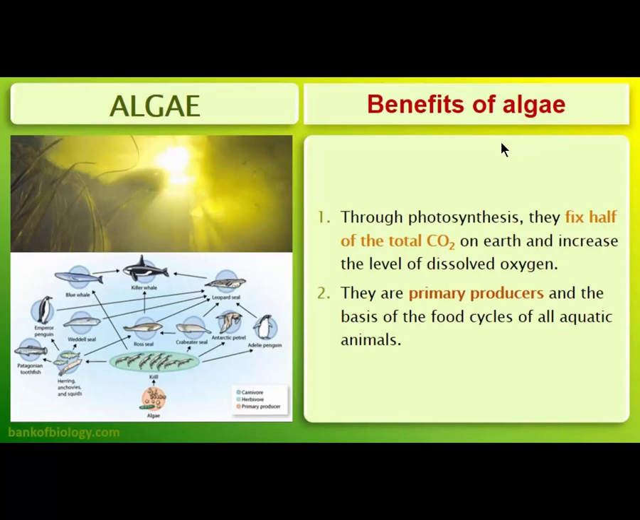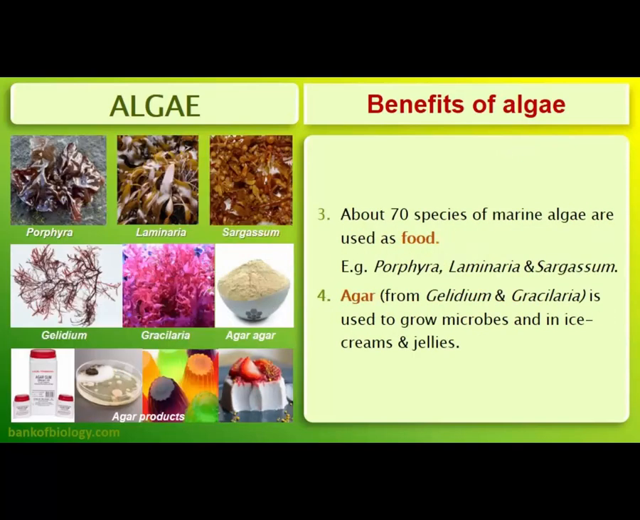They are also producing the food and are considered the primary producers in the food cycle of all aquatic animals. Benefits of algae to humankind: there are actually 70 different species of marine algae which are used as food.